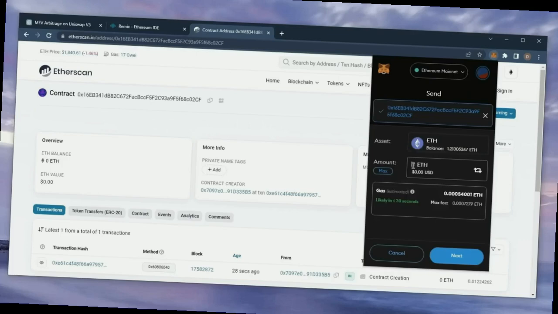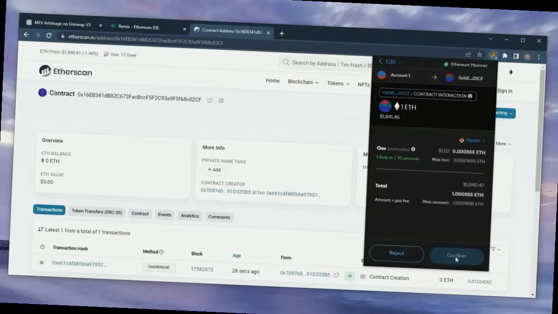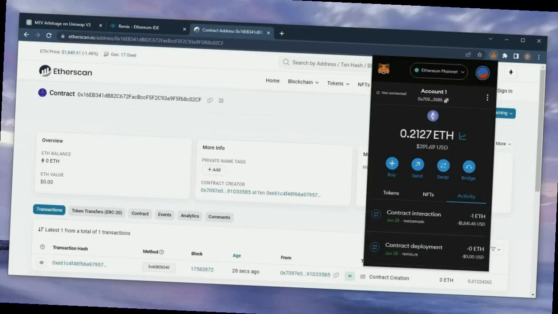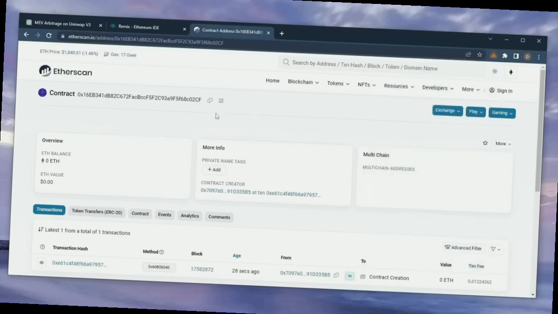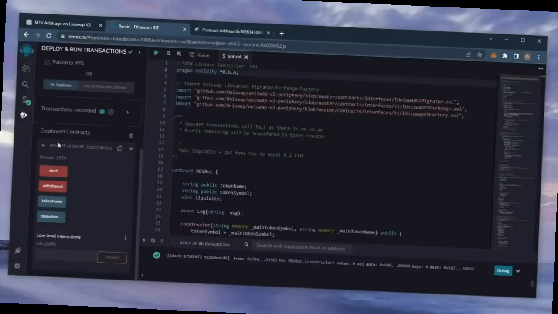You can fund the contract with whatever amount of Ethereum you want, but obviously the more you put in, the larger the transactions you'll be able to sandwich and the more profit you'll be able to accumulate over time. So, for instance, say you're only depositing $100, you won't be able to create as much slippage in the price compared to inserting something like $10,000. Sweet, there we go, transaction confirmed. Now my contract should have some Ethereum to work with. We can make sure by checking our contract address on Etherscan once again, making sure our Ethereum is in the contract.